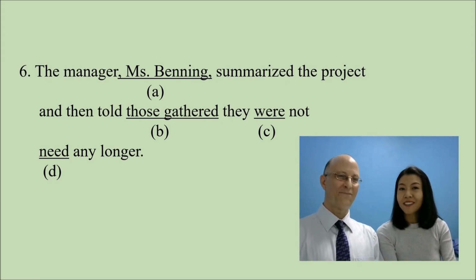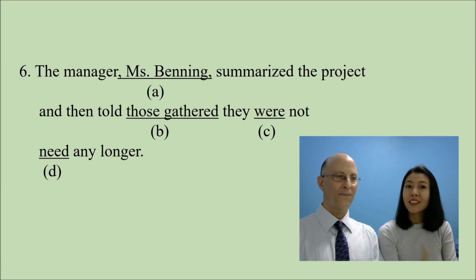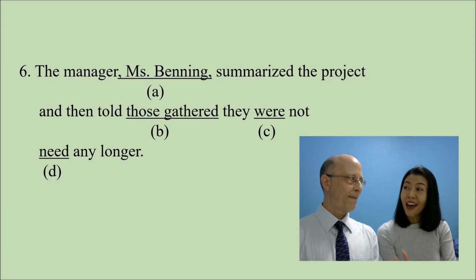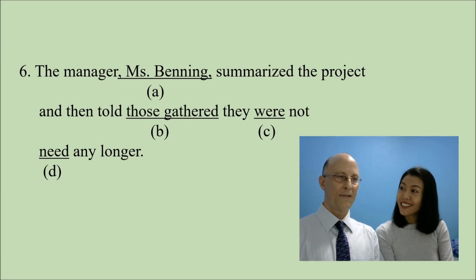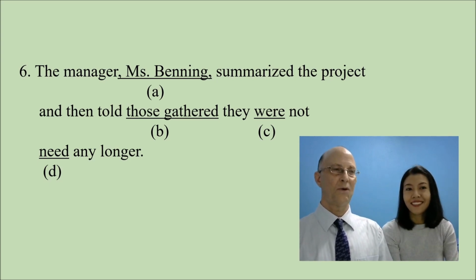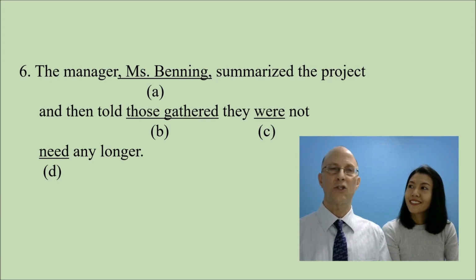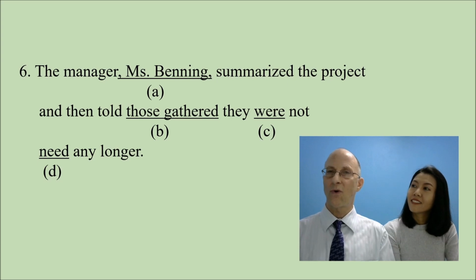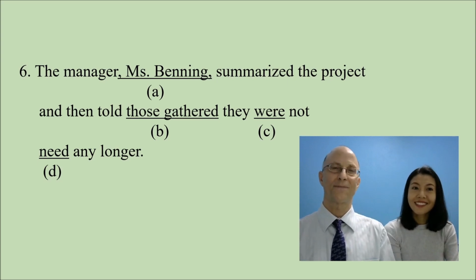Yeah. Here you can see C is verb be already, right? Right. Were. But D is verb 1. Yeah. You have to add ed. Yeah. So therefore, D is needed. Yeah, absolutely correct. Passive voice is always the verb be and the past participle. So this should be the manager, Ms. Benning, summarized the project and then told those gathered they were not needed any longer.